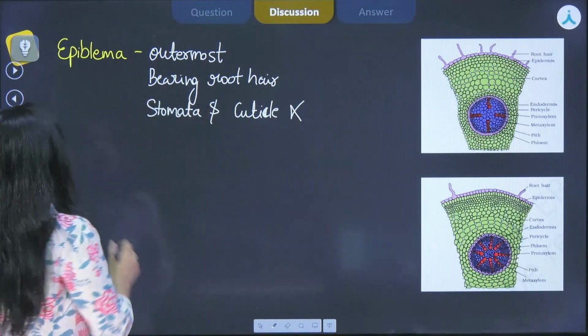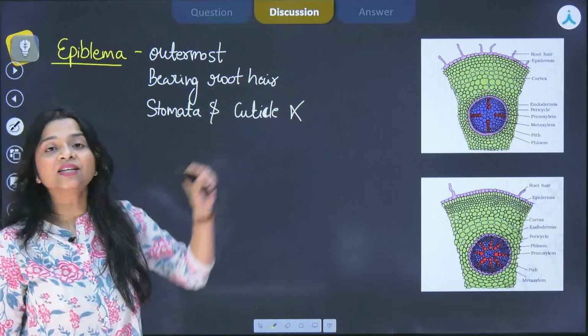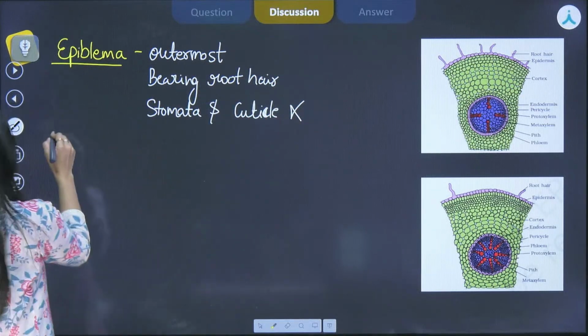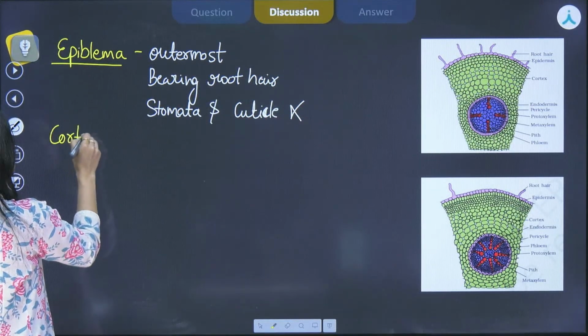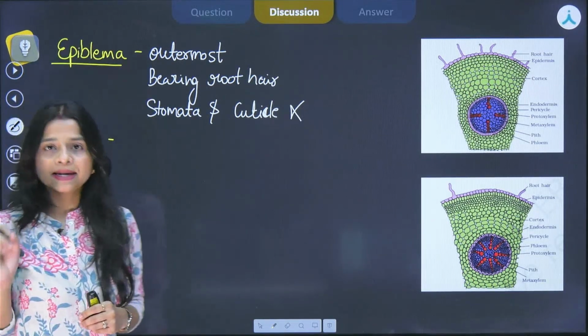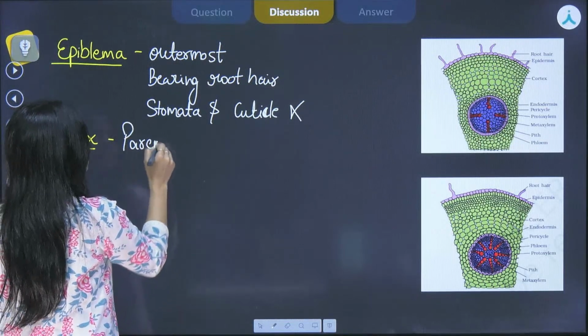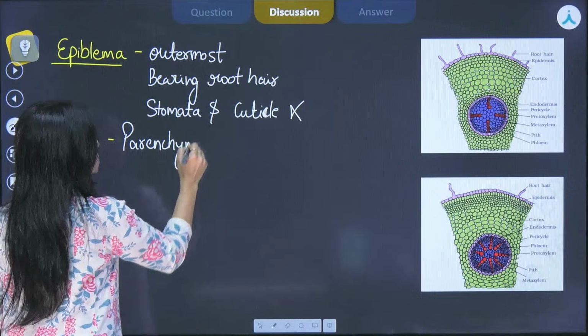Moving on to the next, after epiblema the next layer that will come is the cortex. Now cortex is basically, first of all, parenchymatous.